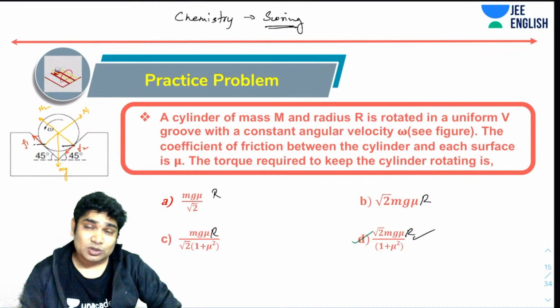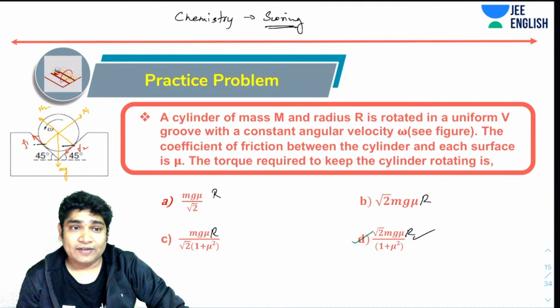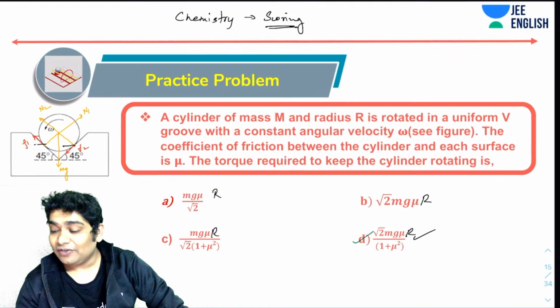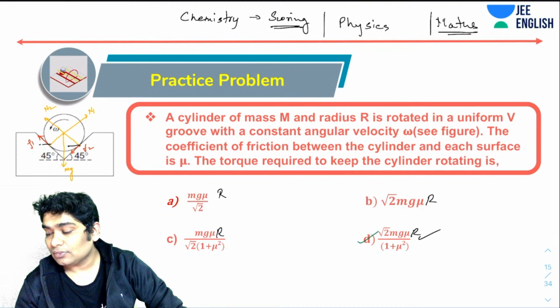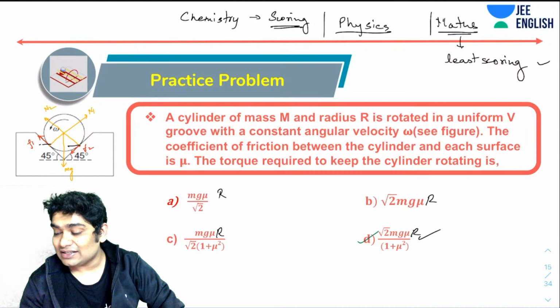But all the good students, I think, will end up scoring well in chemistry. Now the differentiation will come from physics and maths, and out of which I think maths is the least scoring in my experience. So this would count a lot, and this is also a differentiator.